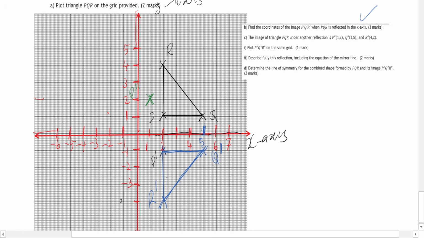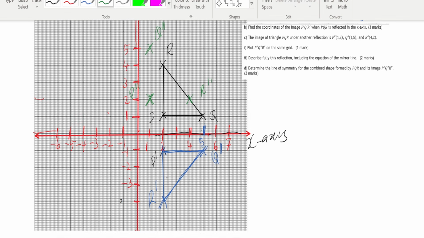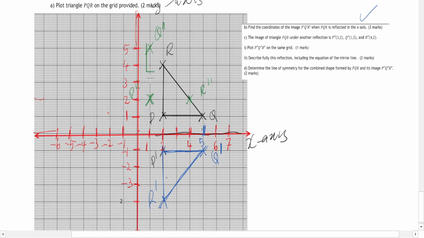And then Q double prime is (1, 5), which is here. This is Q double prime. And R double prime is (4, 2), which is here. So that is R double prime. So you just connect the dots. Let me see if I can apply this thing.